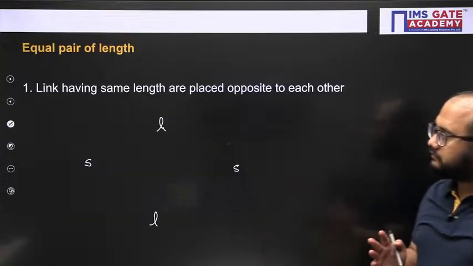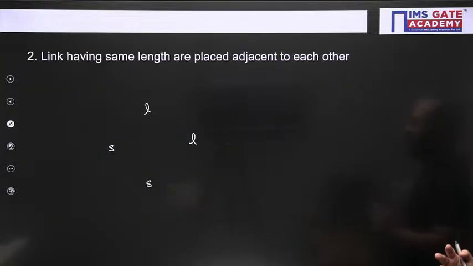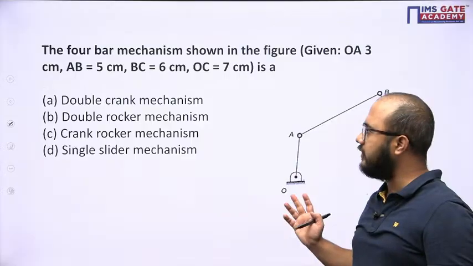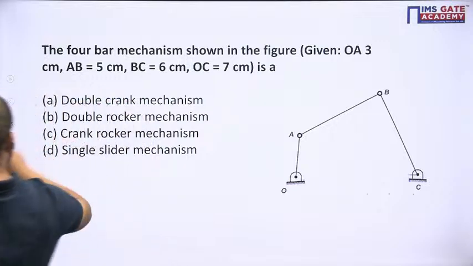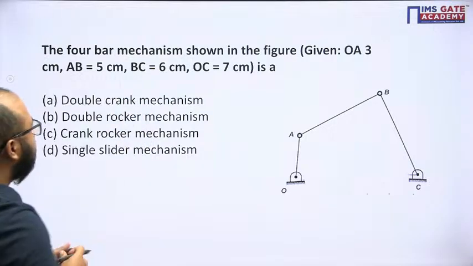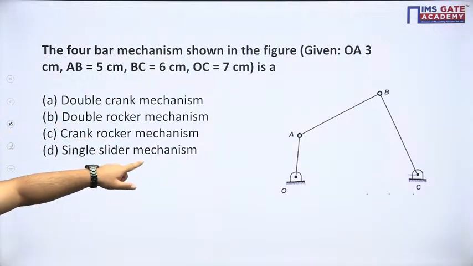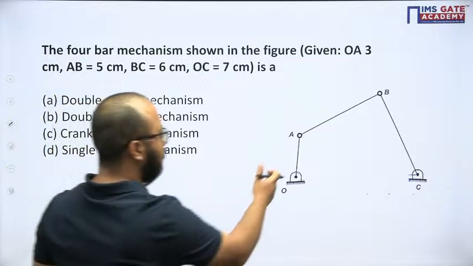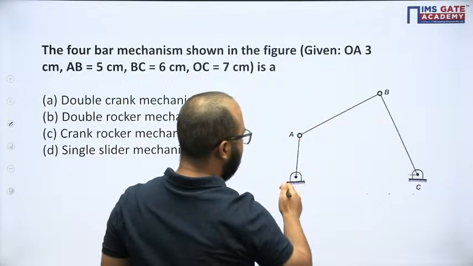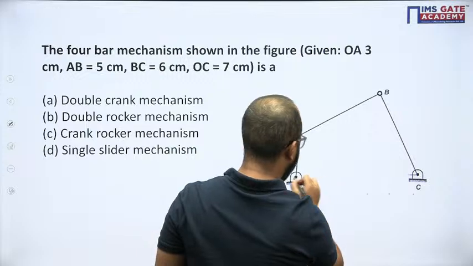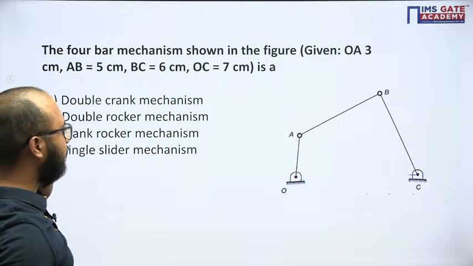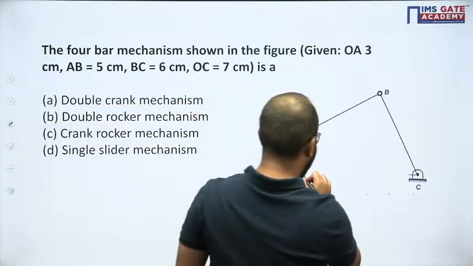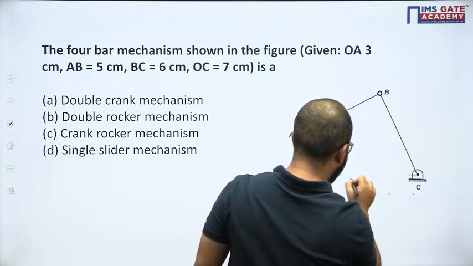Okay. We'll see some previous year questions, guys. Deltoid linkage we have discussed. Coming to some questions here. First of all, this question, guys. A four-bar mechanism is shown in the figure. All the dimensions are there: OA, AB, BC and OC. All the link lengths are given.